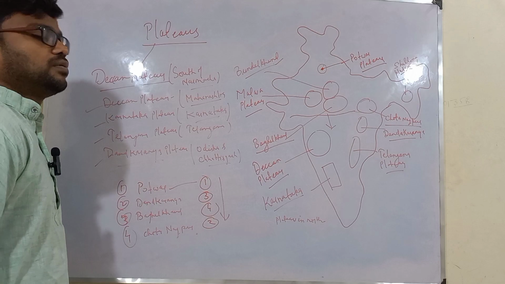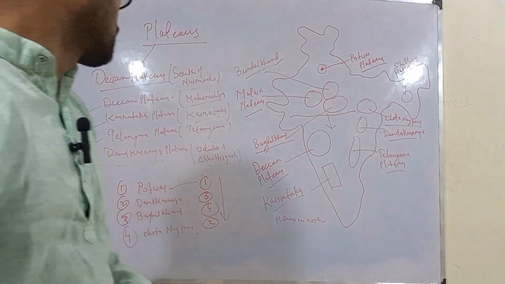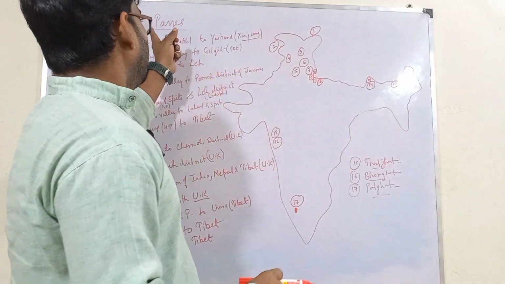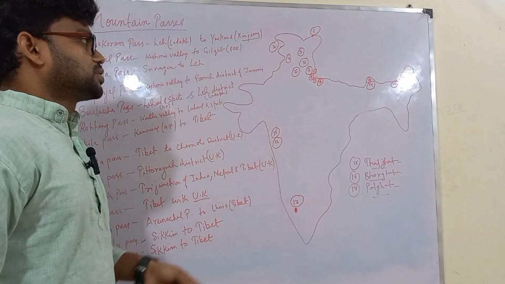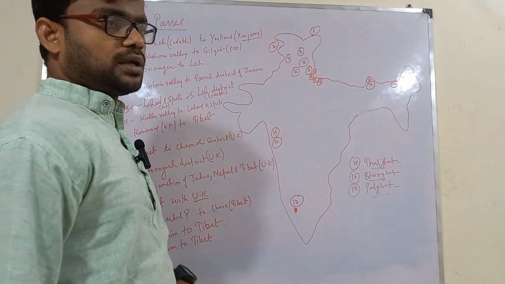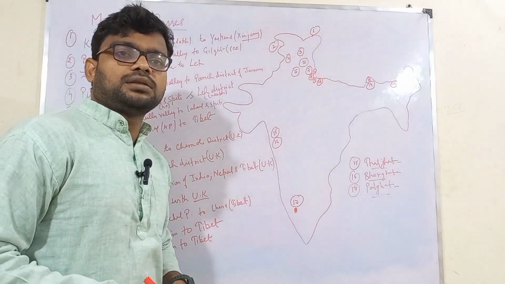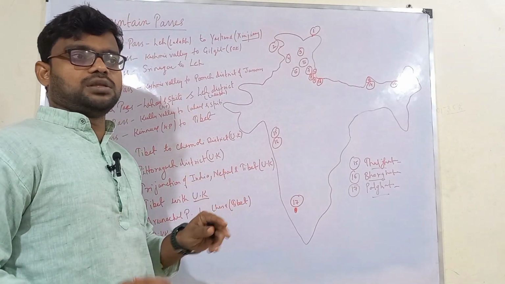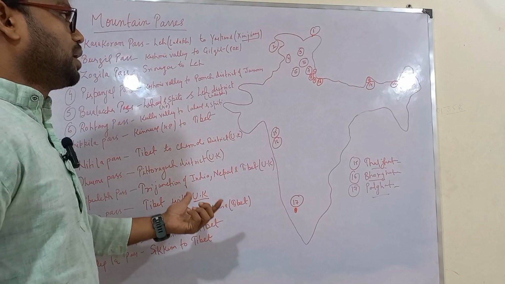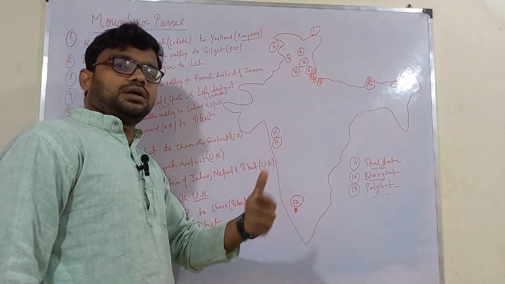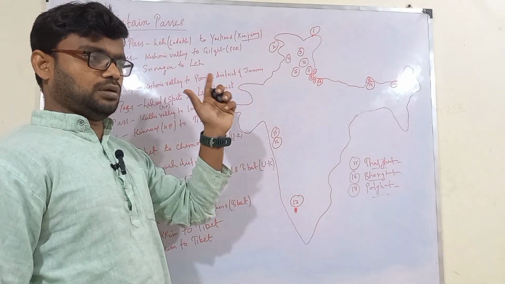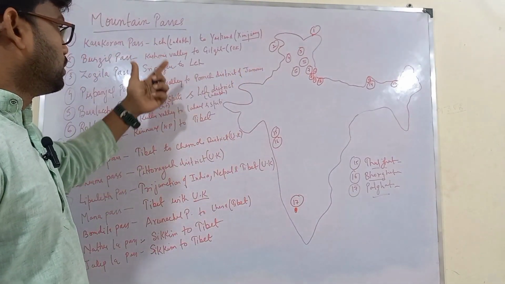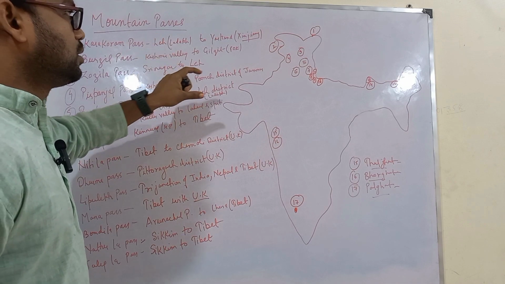Now we will be moving to mountain passes. Now we will come to our last heading under this structure and relief of India. This is mountain pass. So what do we mean by mountain pass? Mountain pass is nothing but a navigable route or navigable way between the mountains. So we have several mountain passes which used to connect India with Tibet, India with Nepal, India with POK, Pakistan occupied Kashmir or Pakistan region.